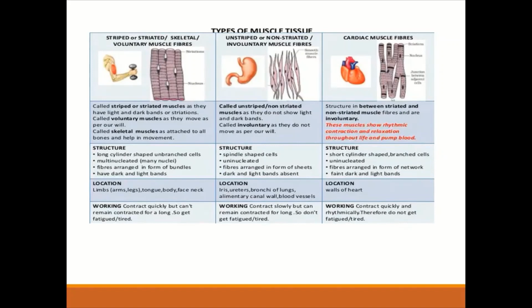And why are unstriped or non-striated muscles called that way? Because they do not show any light or dark bands, and they are called involuntary as they do not move as per our will. Okay.